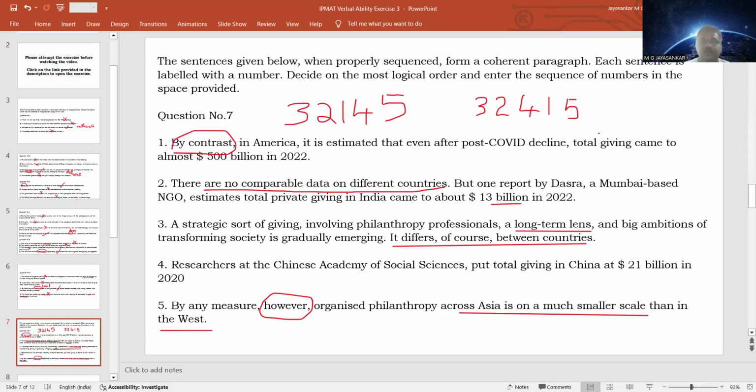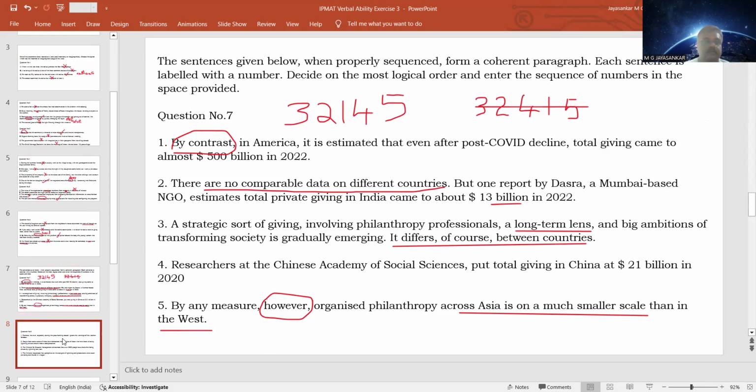So that is why 32145 is a better organization than 3245. So this is why every word is important. So this is a slightly difficult question. Many people will go for the answer 32415, but 32145 is the better answer because of this particular word, however. I hope you got it. Now go to the next one.